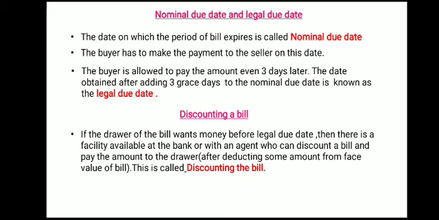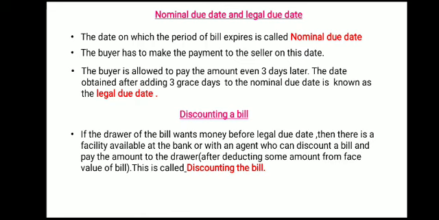So, discounting of a bill: if a drawer of a bill wants the money before the legal due date, that is, on the legal due date he is going to get the money, but before that date he wants the money, then there is a facility available.